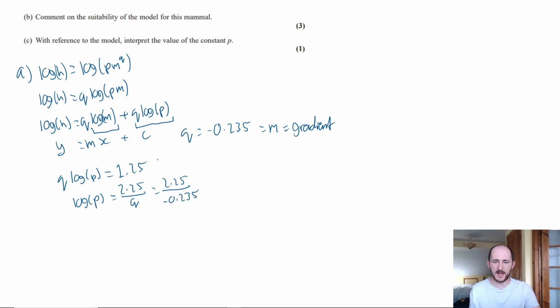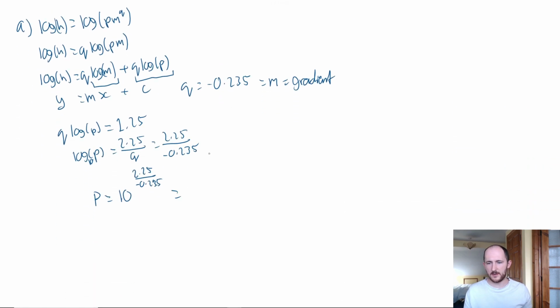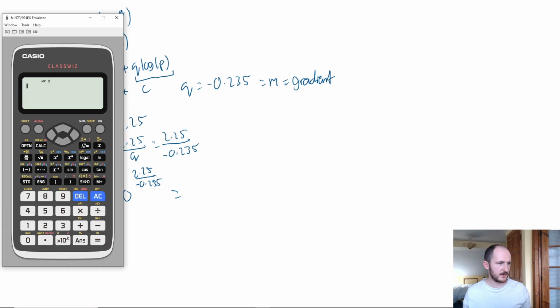I'm going to leave it for now because the next thing we need to do is get rid of the log. Now remember, log is log base 10. So we need to raise both sides to the power of 10. So if I do that, I get p is equal to 10 to the power of 2.25 over minus 0.235. Does it say the exact value? It says 3SF. So all we need to do now is type it into our calculator.